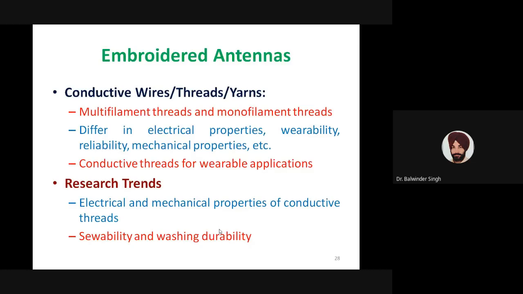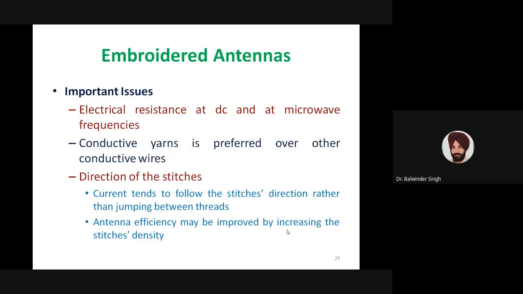Similarly, sewability and washing durability. Most of the time, those antennas are implemented using sewing machine type fabrication techniques, so sewability is important, and these cloths are also subjected to washing. How the fabric antenna behaves after it is subjected to washing, determining these effects is also a major trend.